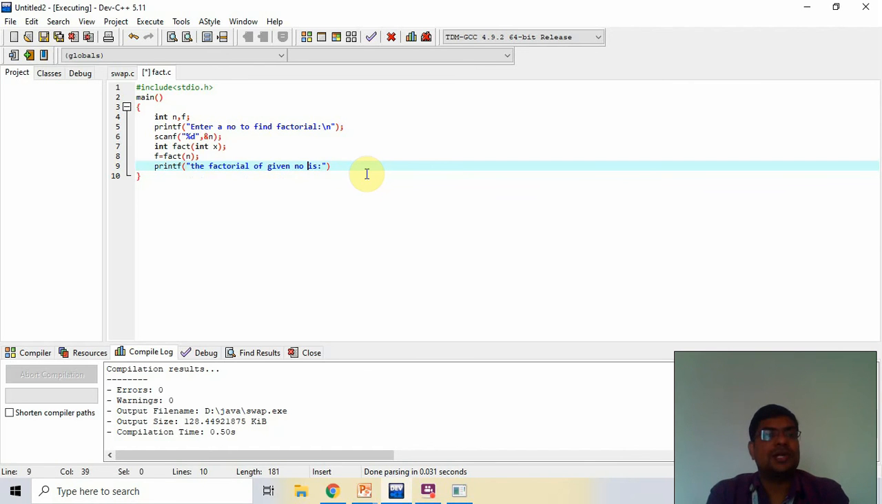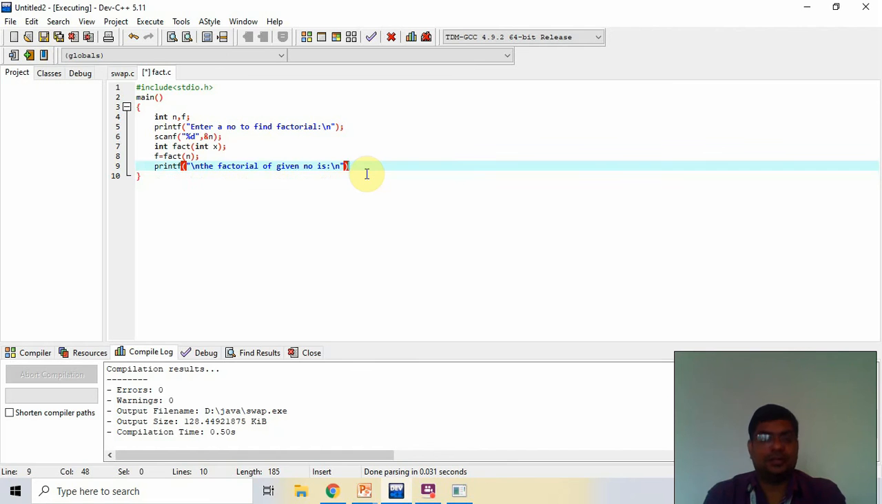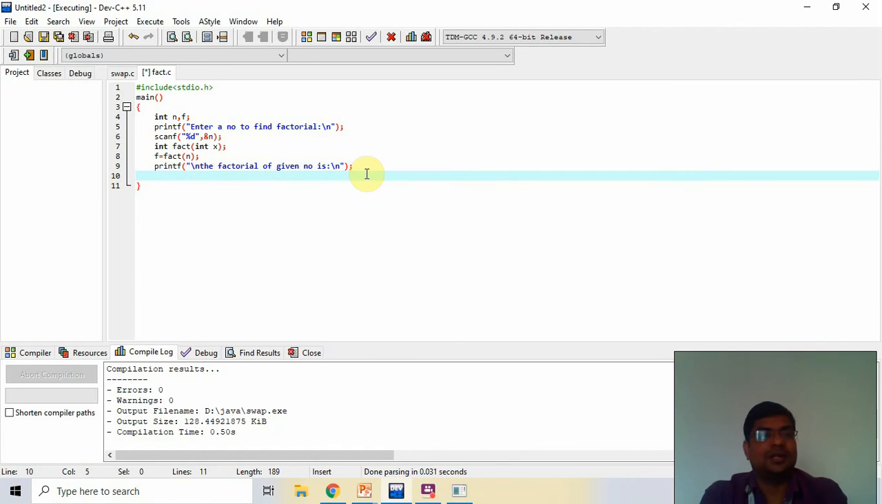Use the slash n also. Semicolon. Always a universal mistake. Now I can return 0. That is the main function coding.